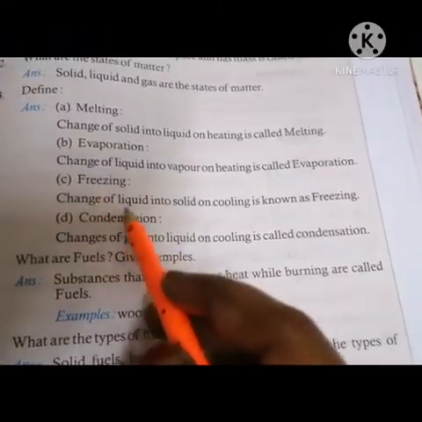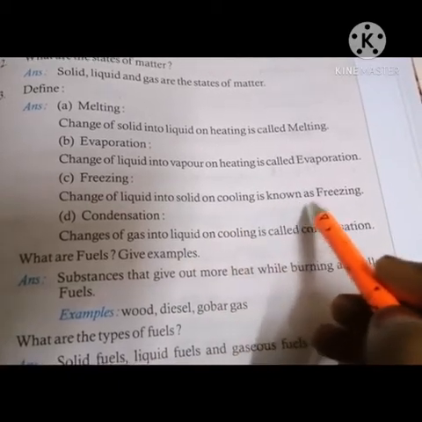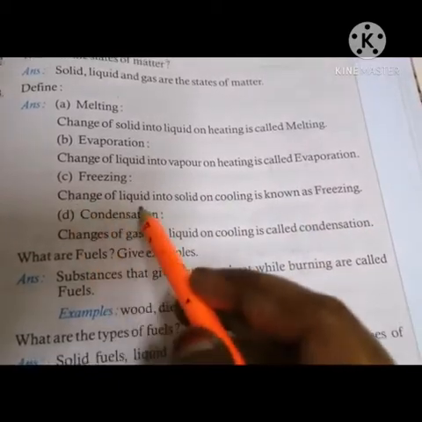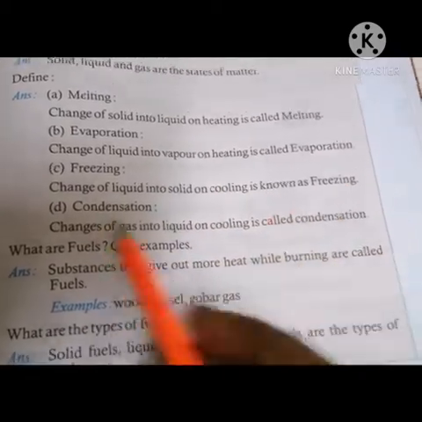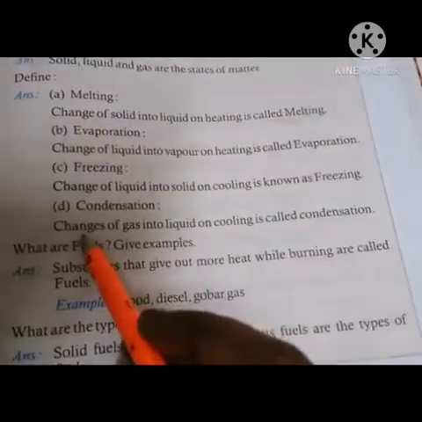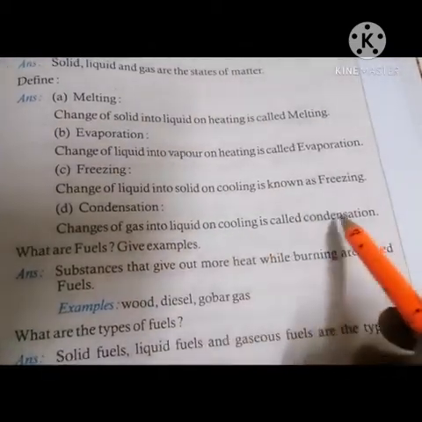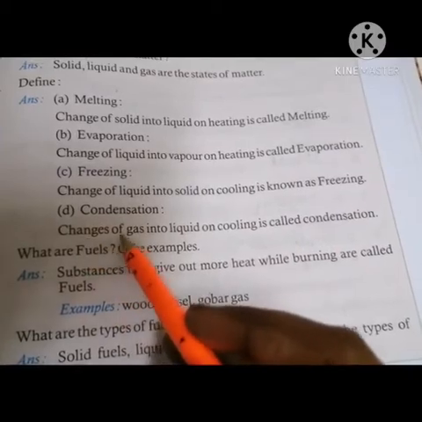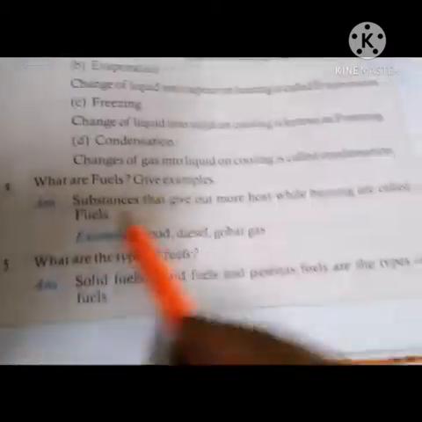Freezing. Change of liquid into solid on cooling is known as freezing. Condensation. Change of gas into liquid on cooling is called condensation.